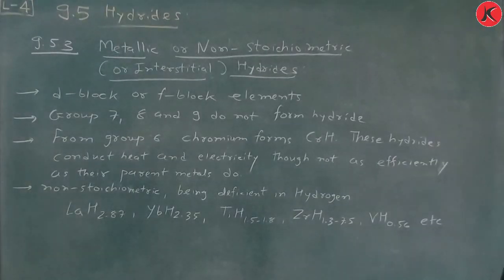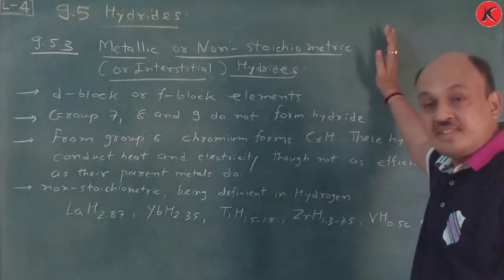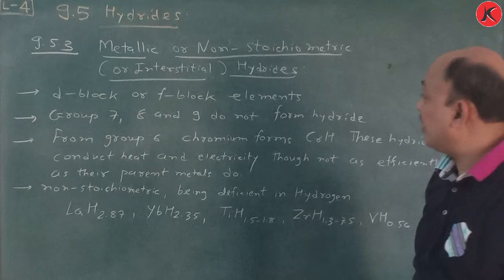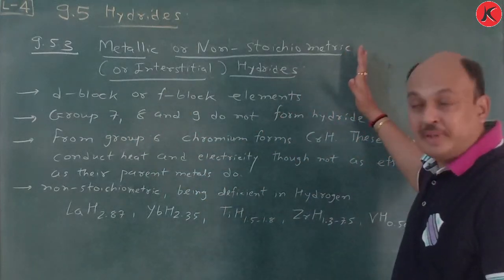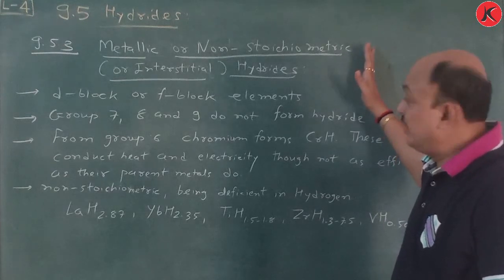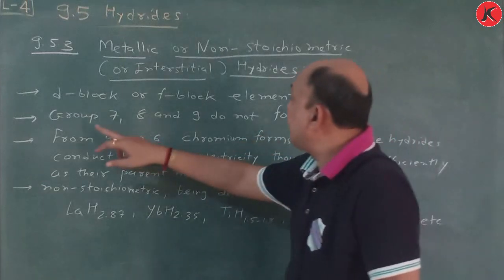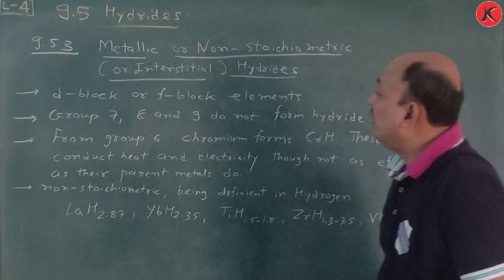Now 9.5.3, metallic or non-stoichiometric or interstitial hydrides. This is a very important hydride you have to learn later on in standard 12. D block or F block elements contain this type of hydride because of the smaller size of these elements. Groups 7, 8 and 9 do not form this hydride.